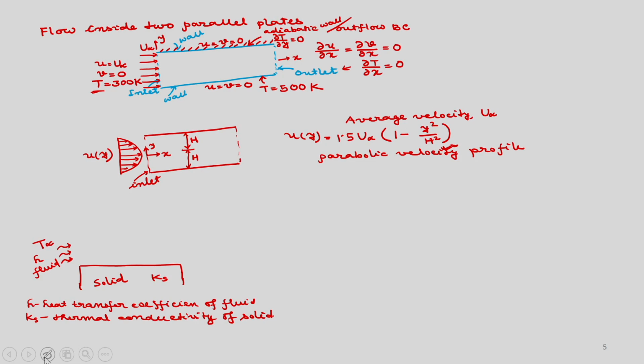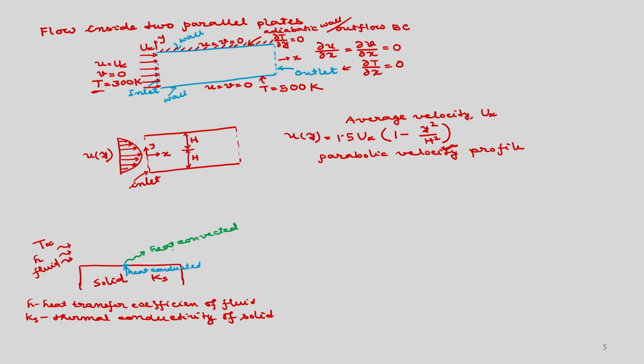So, you can see that this fluid will take away the heat from the solid. Okay. So, at the solid wall you can have the energy balance. So, whatever heat is conducted, that is actually convected, because you have a fluid flow.